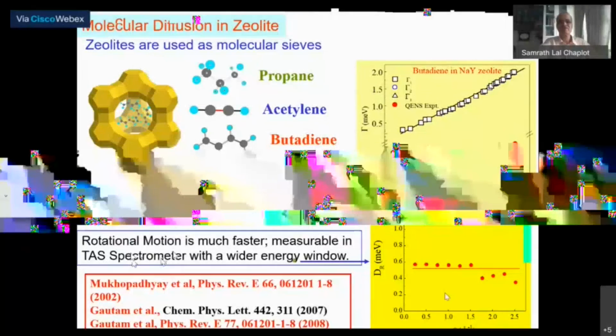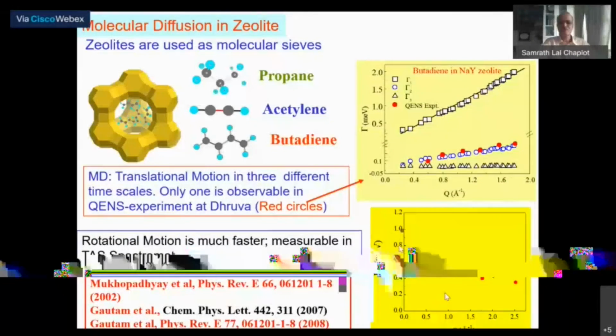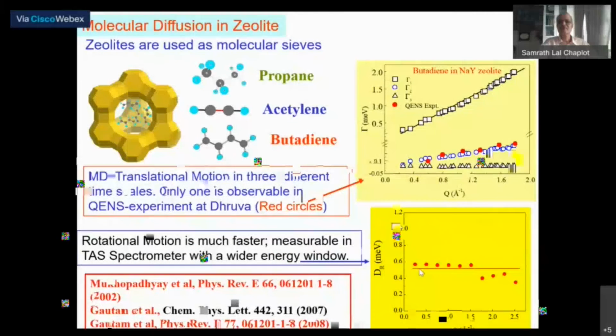Using that, we could calculate the equivalent of a rotational diffusion coefficient, and that was measured by experiment, and it turned out to be again in fairly good agreement with what the simulations showed. So this is not a very complicated system, yet it has several components, several translational parts and the rotational part. With a combination of molecular dynamics and quasi-elastic neutron scattering, this was all studied.